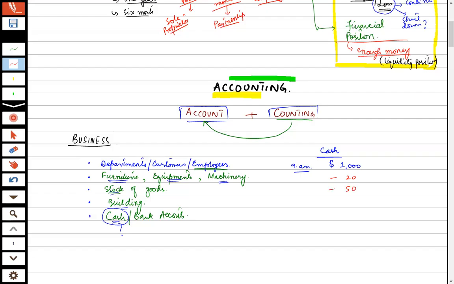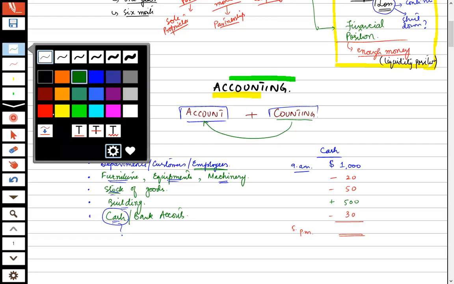I again paid that amount. Then I sold something and I got $500. And then again I bought something and I paid $30. Now the evening came, 5 p.m. I want to know the cash which is in my hand, or the cash ending balance.